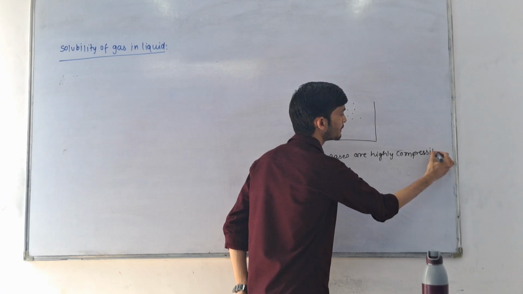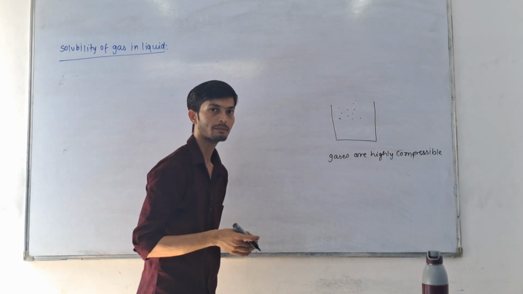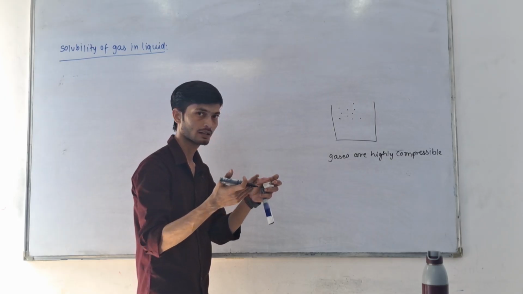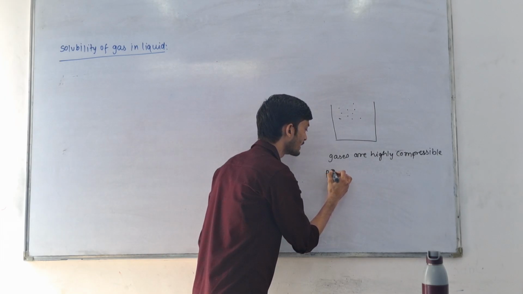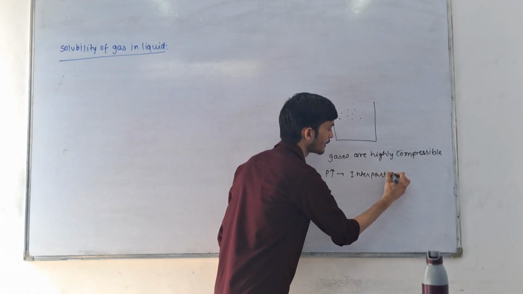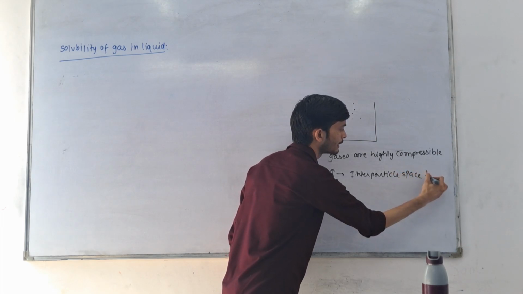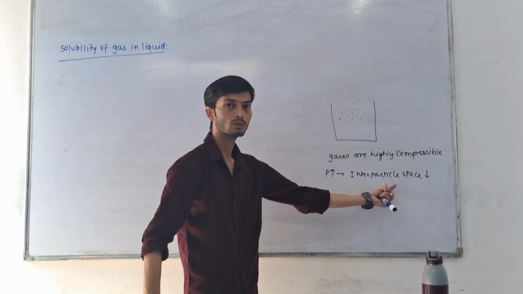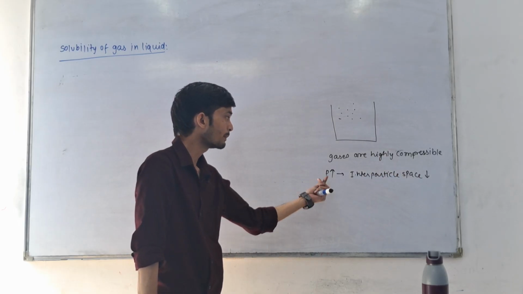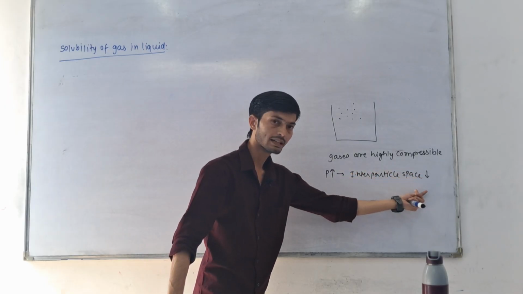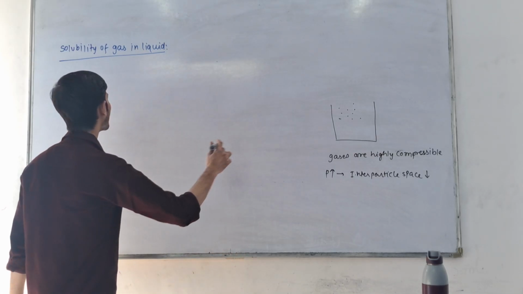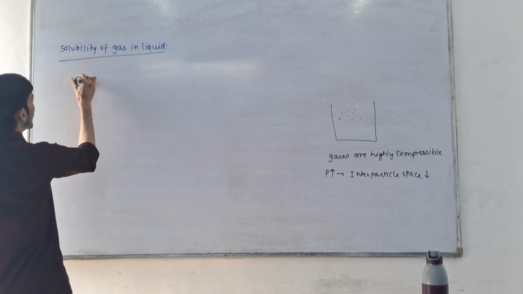So when we increase the temperature, interparticle space increases. But when we increase the pressure, the interparticle space gets decreased, and that means it is similar to liquid, somewhere near to liquid, so that it can dissolve easily. So when pressure gets increased, interparticle space decreases and gases can get dissolved in liquid easily, and this phenomenon is explained by Henry law.